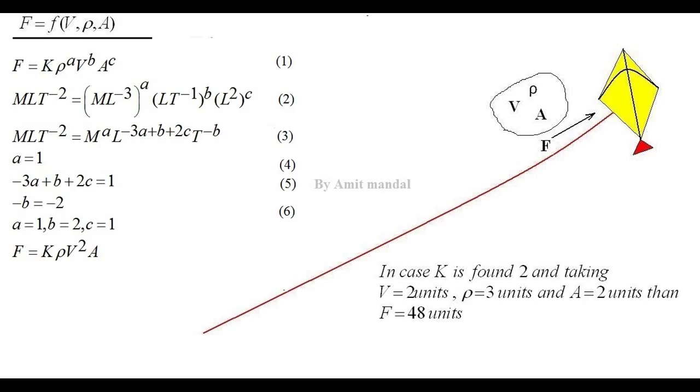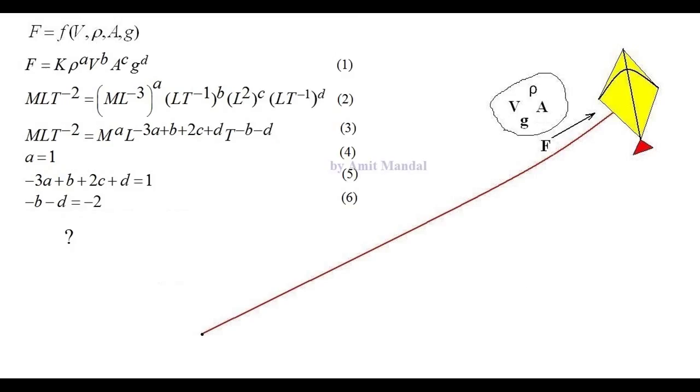Now suppose the force applied over the kite depends upon one more variable, that is g. Means v, rho, A are there, but one more variable is added, that is g, the acceleration due to gravity.